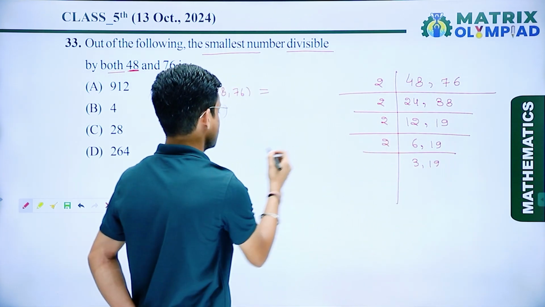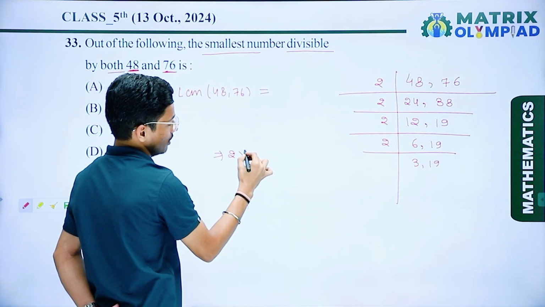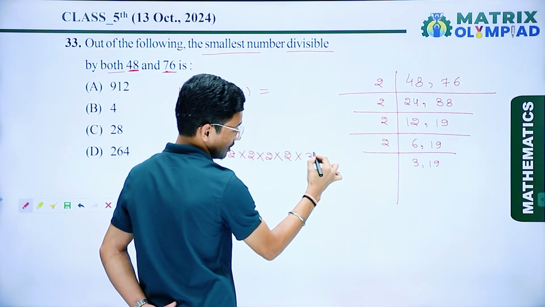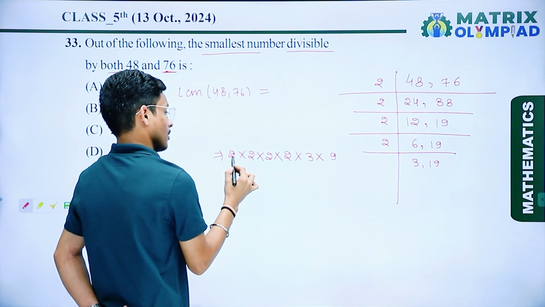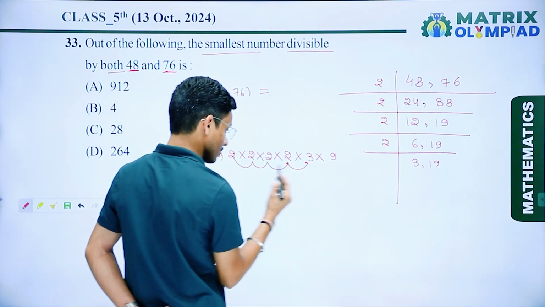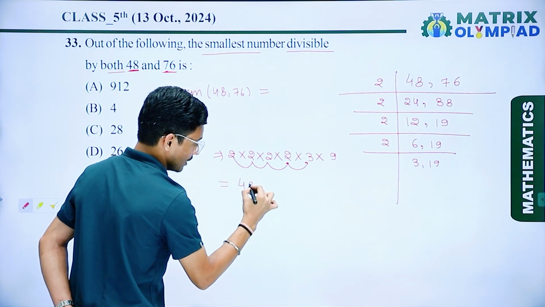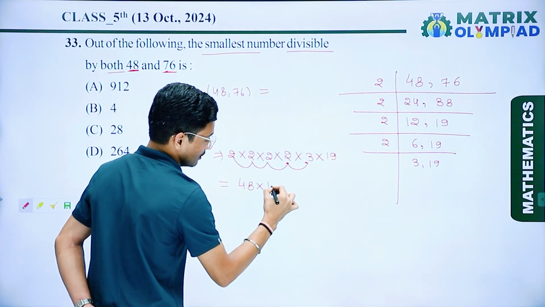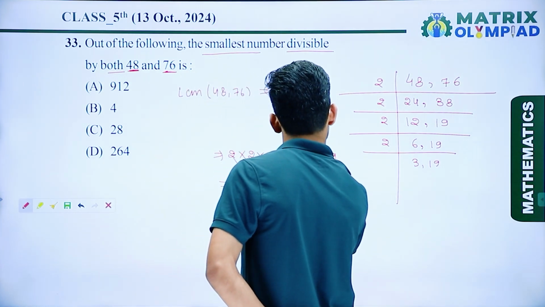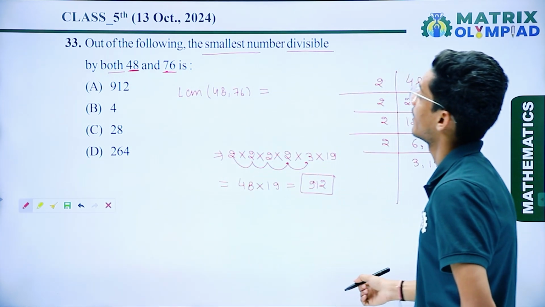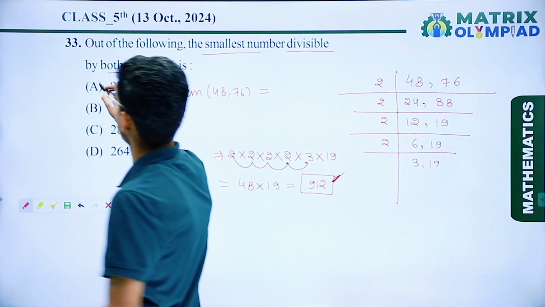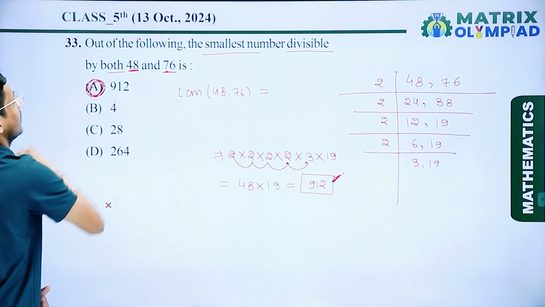If I multiply all these numbers, 2 multiply 2 multiply 2 multiply 2 multiply 3 multiply 19. So 2 times 2 is 4, 4 times 2 is 8, 8 times 2 is 16, and 16 times 3 is 48. So 48 multiplied by 19 is 912. So the smallest number divisible by both 48 and 76 is 912. Option A is the correct answer.